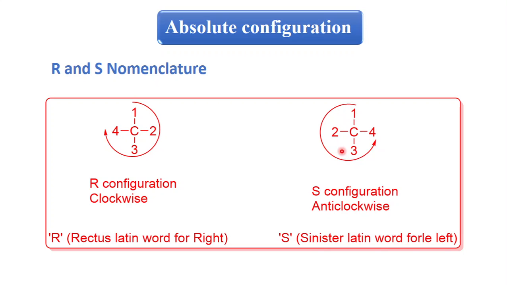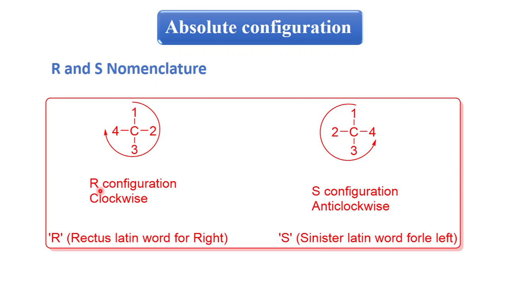It's anti-clockwise rotation. First, second, third, first, second, third, fourth. You are ignoring the fourth group, so you are only seeing first, second, and third. Only three groups. So it rotates anti-clockwise. It means the configuration of this carbon is S.